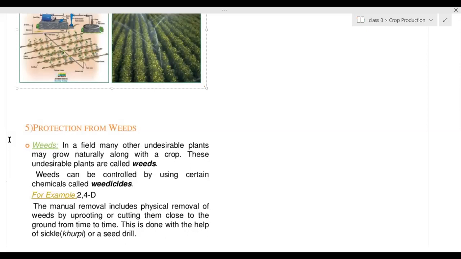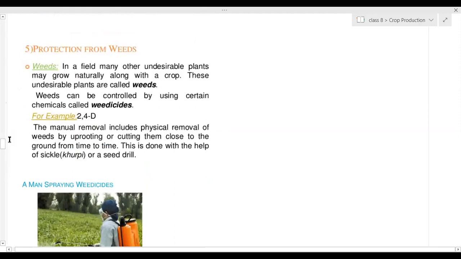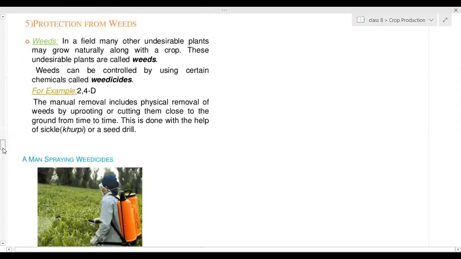So weeds need to be removed, by methods such as manual removal as well as spraying some chemicals called weedicides. Is this part clear? Yes, ma'am.